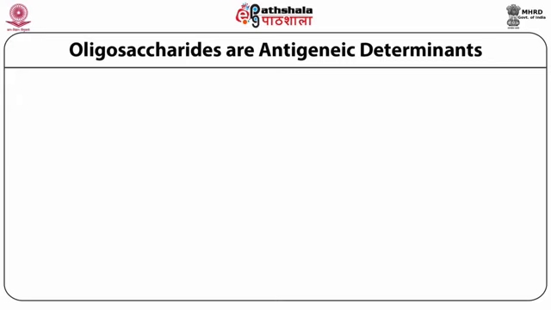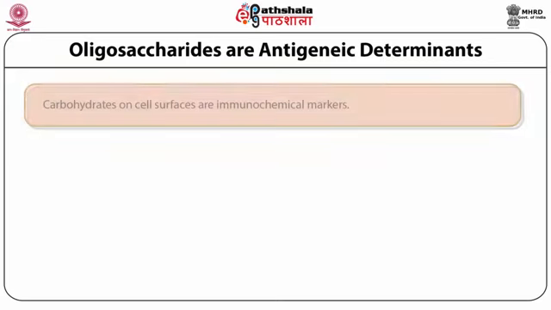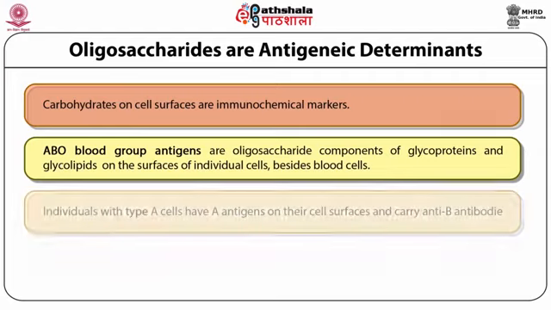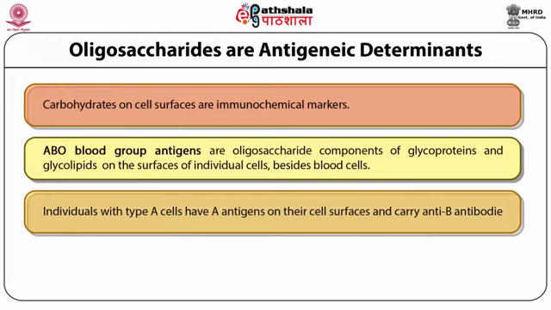Oligosaccharides are antigenic determinants. Carbohydrates on the cell surface are immunochemical markers. ABO blood group antigens are oligosaccharide components of glycoproteins and glycolipids on the surface of individual cells besides blood cells. Individuals with type A cells have A antigens on their cell surface and carry anti-B antibodies.